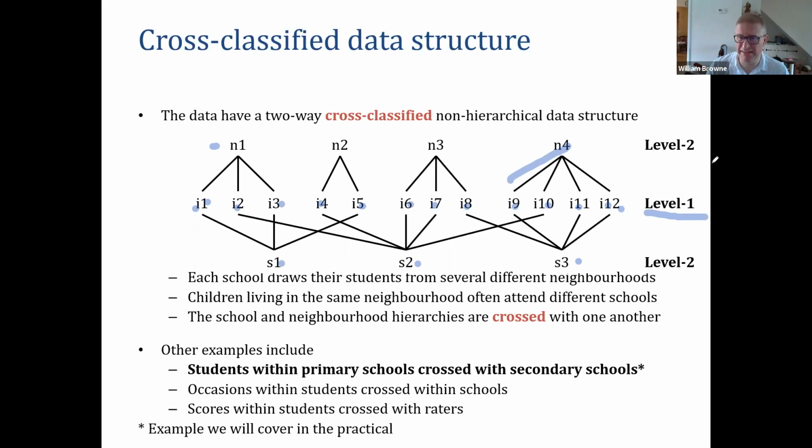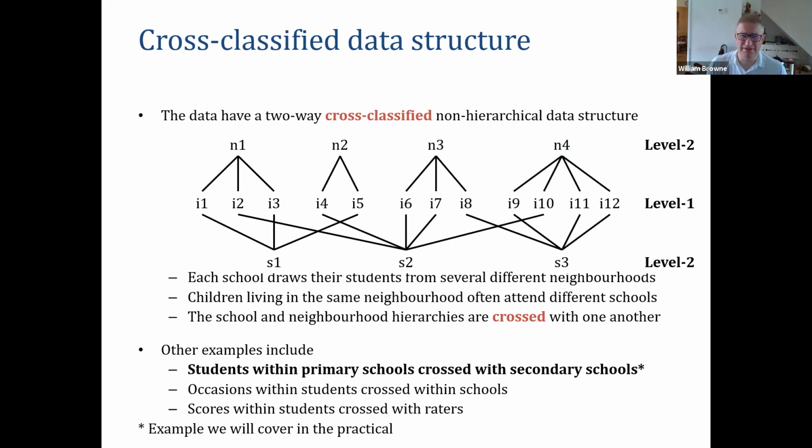And that's why on the right-hand side here, if we're going to use this level terminology, these are effectively both level 2. Individuals are definitely nested within schools. Individuals are definitely nested within neighborhoods, but schools aren't nested within neighborhoods and neighborhoods aren't nested within schools. So this is a cross-classified data structure. Okay, messy diagram, made even more messy by my pen drawing over it, which I'll clear now. But it's a real example, a real application.